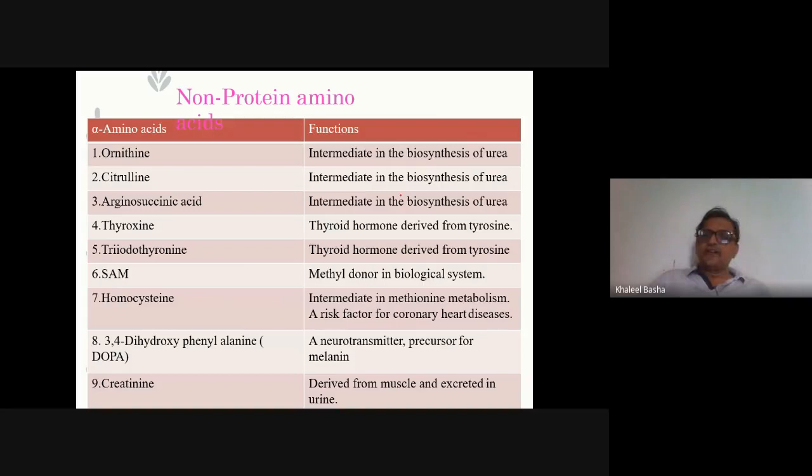Like they are intermediates in the biosynthesis and metabolism, like urea, tyrosine, and biological systems, and some, like homocysteine, are risk factors for coronary heart diseases, and some act as neurotransmitters. So they have a significant role in the human system, but they don't synthesize the protein. So these are the non-protein amino acids.